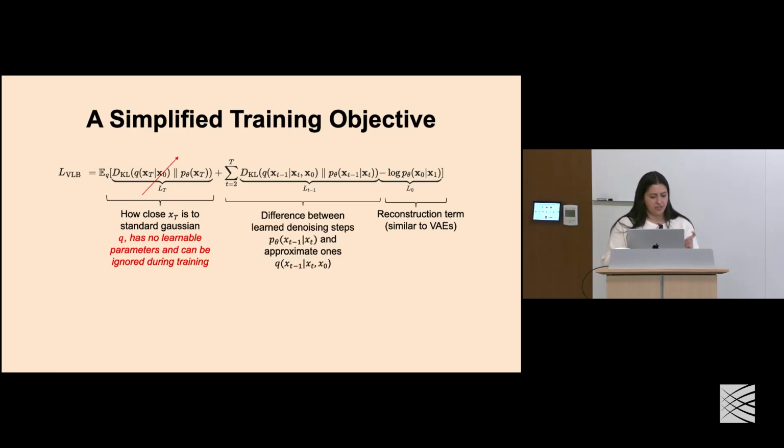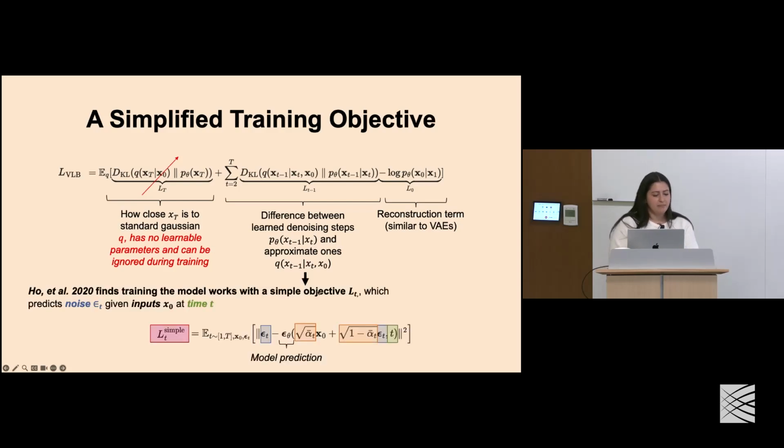And then this part of the equation here is kind of the bread and butter of our diffusion model. It's the difference between the learned denoising steps, so things that our model is predicting, and what we approximate to be true about the reverse denoising steps given by q here.